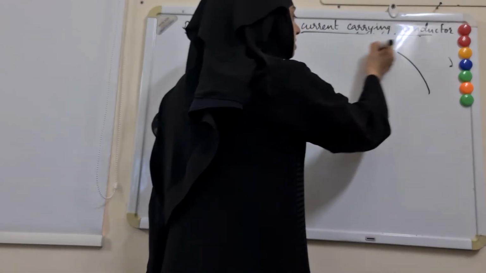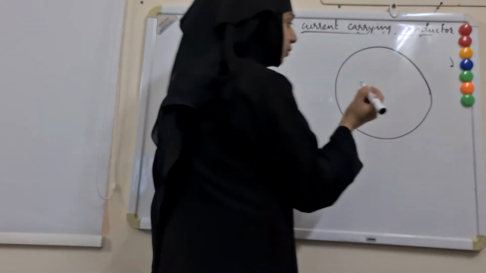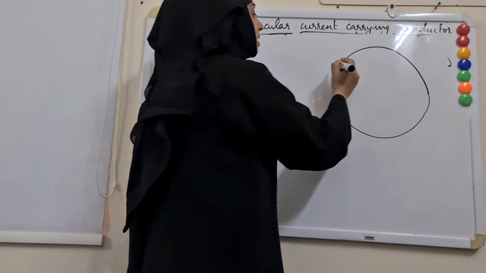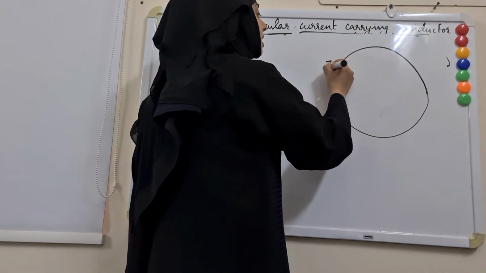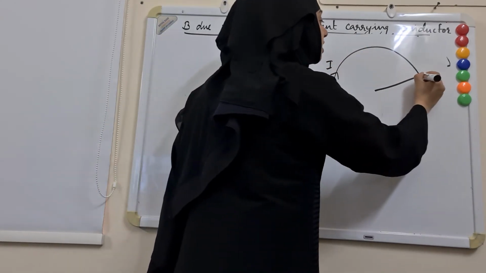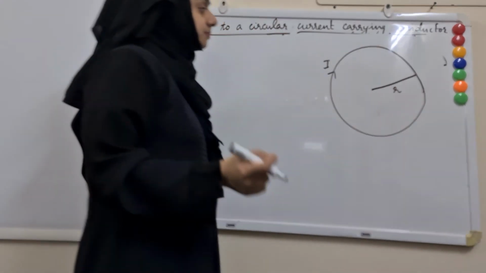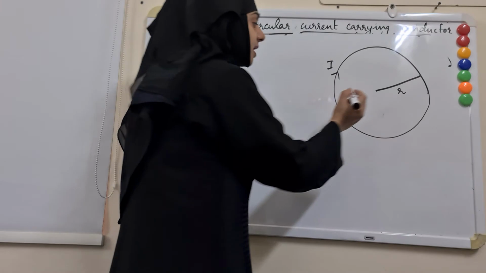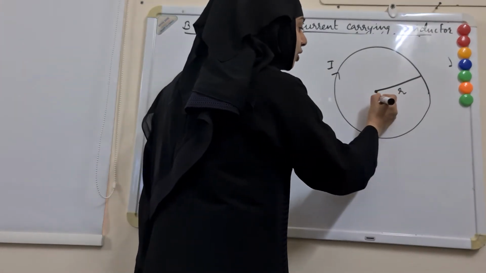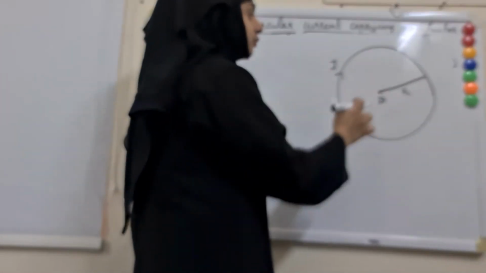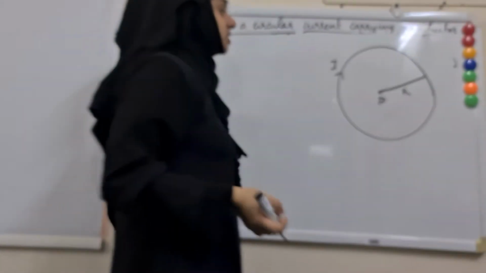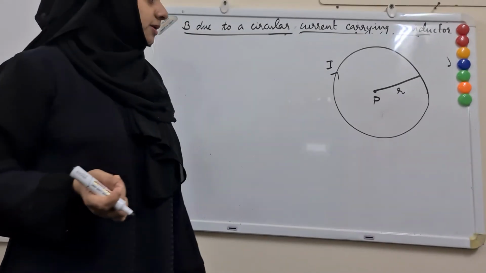So suppose this is a circular wire or a coil of wire carrying current I and having radius r. Now we are going to find an expression for magnetic field at the point P, which is at the center of this current carrying coil.